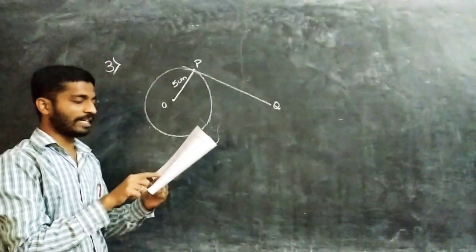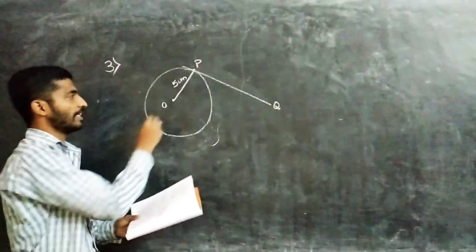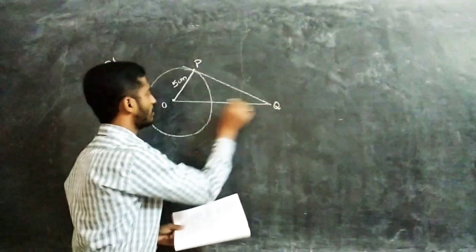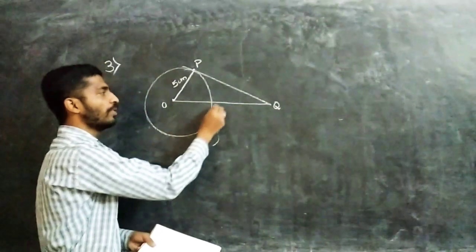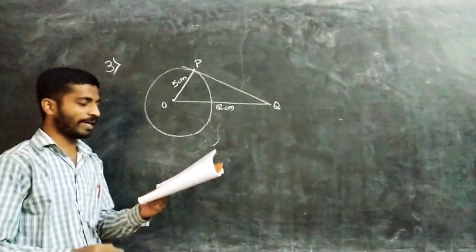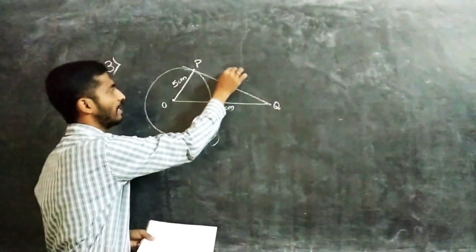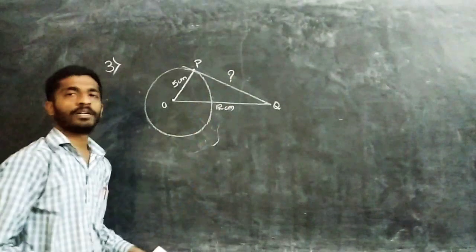A line through the center O at the point Q so that OQ equals 12 cm. So from the center to Q, how much? 12 cm. Now we have to find PQ. Where is PQ? PQ is here. So we have to find this PQ.